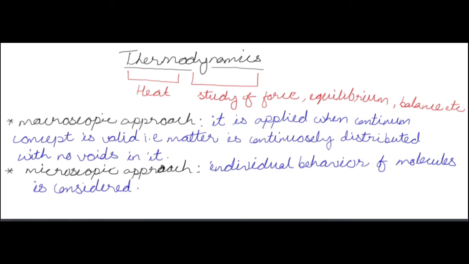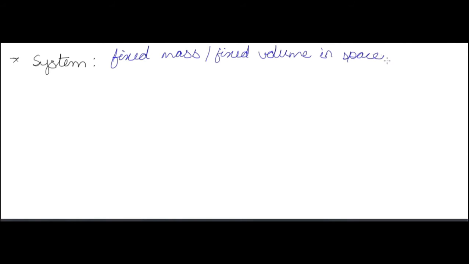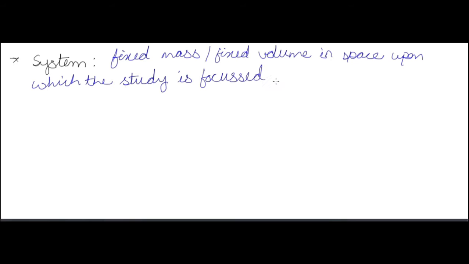We study in physics also a point object, and point object means it is just a small size and having just mass. Similar to that, we have in thermodynamics two concepts: macroscopic approach and microscopic approach. Now in thermodynamics we deal with system, surrounding, and the surface that separates the system from the surrounding.